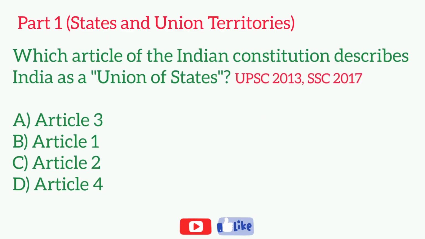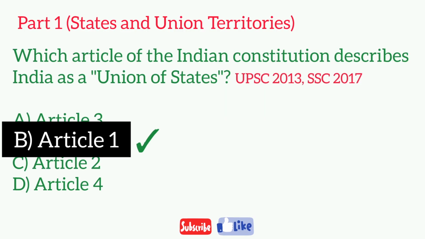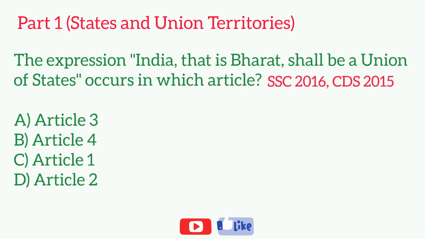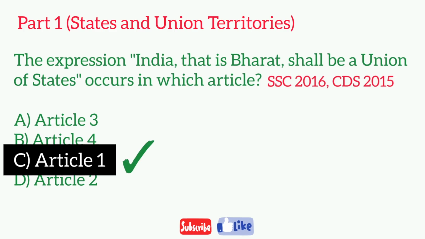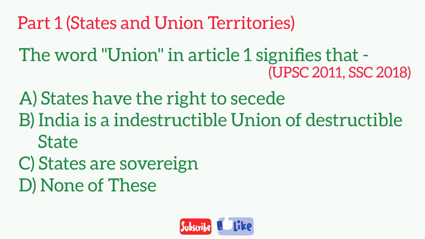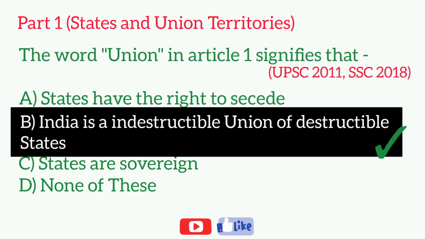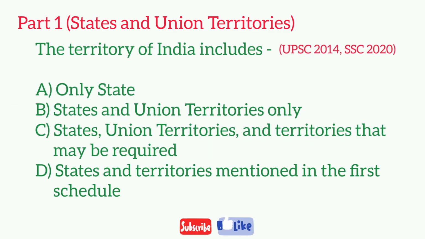Which article of the Indian Constitution describes India as a union of states? The expression India, that is Bharat, shall be a union of states occurs in which article? The word union in Article 1 signifies that the territory of India includes.